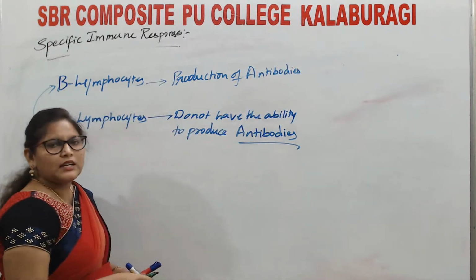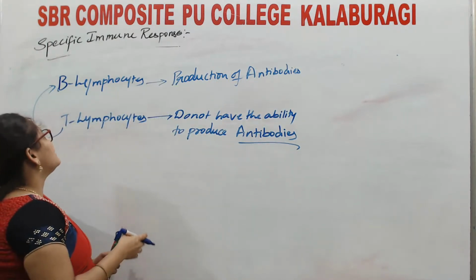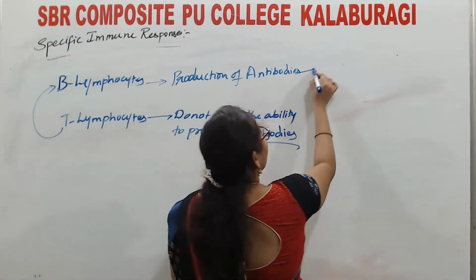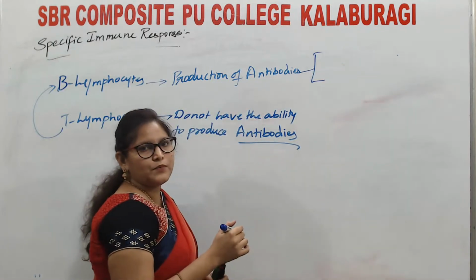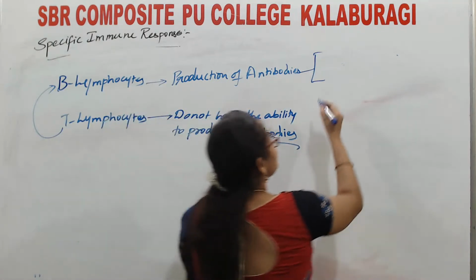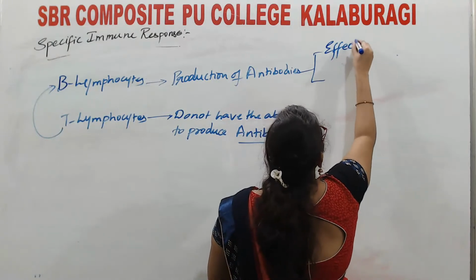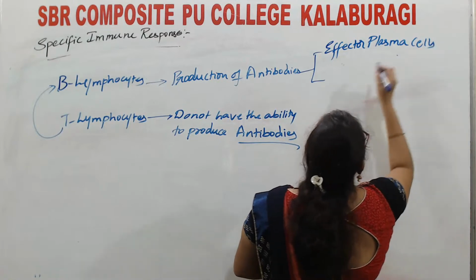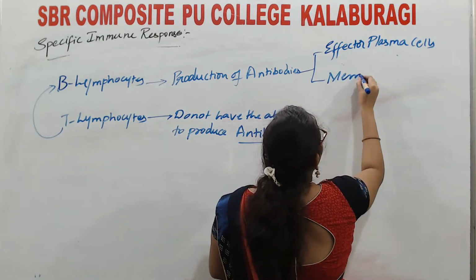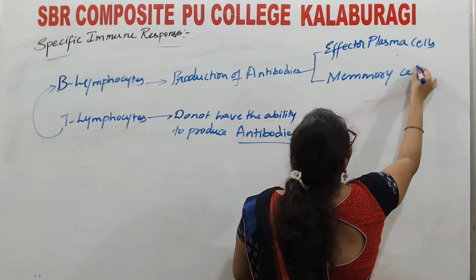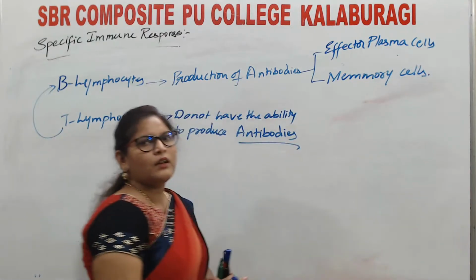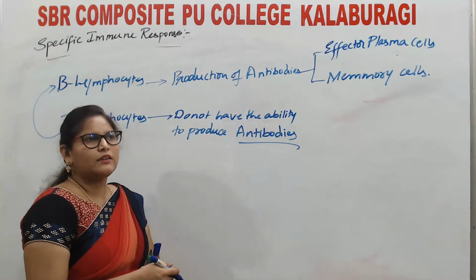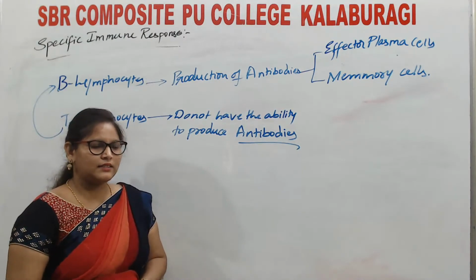When these B lymphocytes get matured and interact with the antigen, they will proliferate and produce two different types of cell population: effector plasma cells and memory cells. How these effector plasma cells and memory cells will act, we shall discuss in the next class.